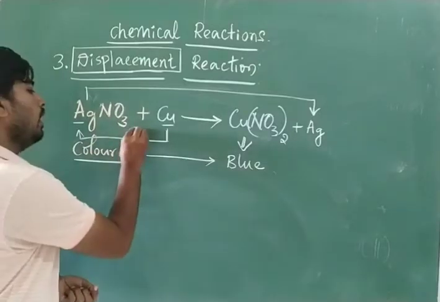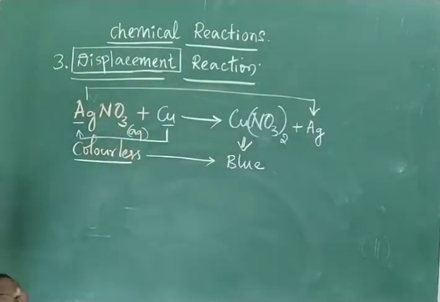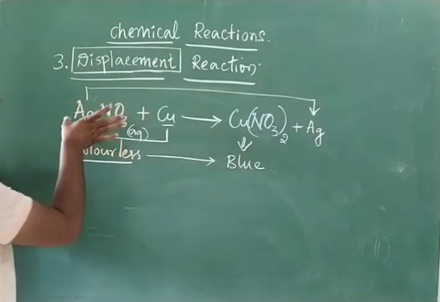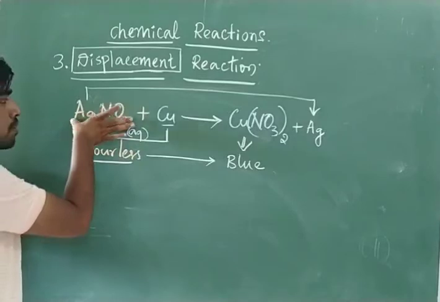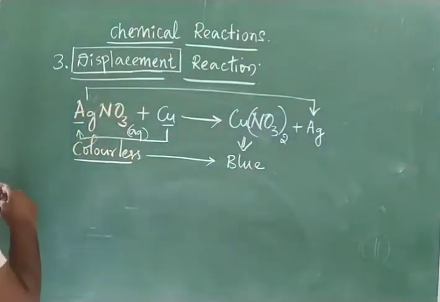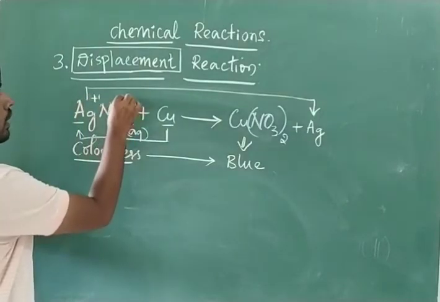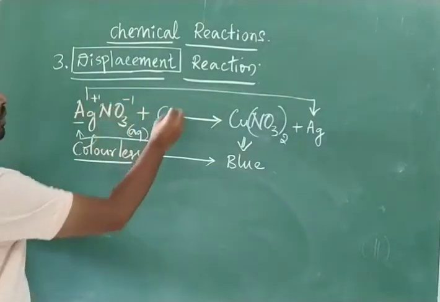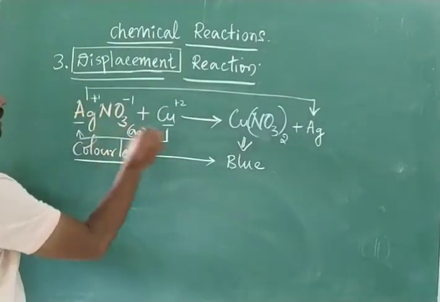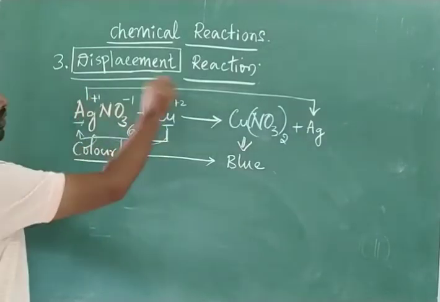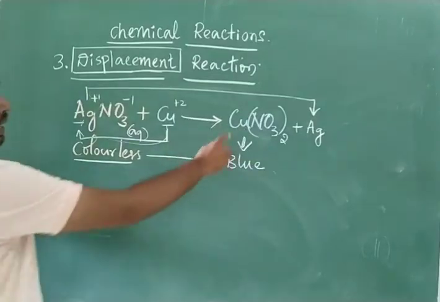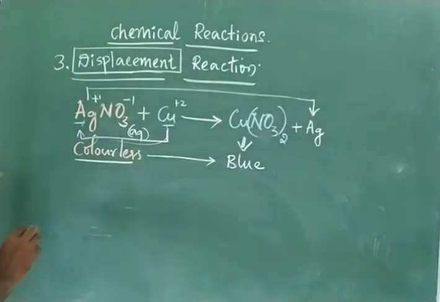Remember, the solution should be in an aqueous state, meaning solution form. This is one condition. You can ask the question, why is this reaction not going to take place in solid form? In the solution, Ag becomes Ag plus 1, nitrate becomes minus 1, and copper is plus 2. We are going to get ions. This ion can be replaced by copper, then we will get copper nitrate and silver. To form the ions, we need to take the solution instead of solid form.